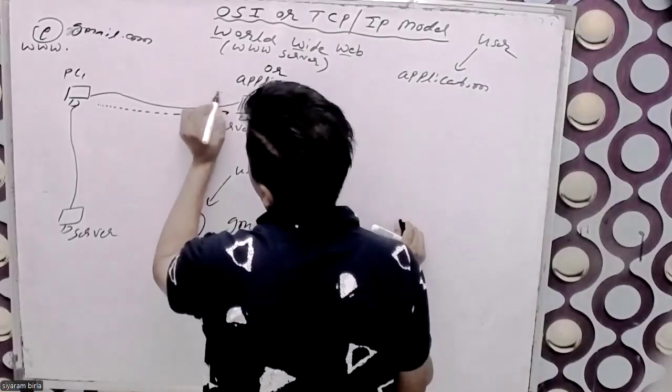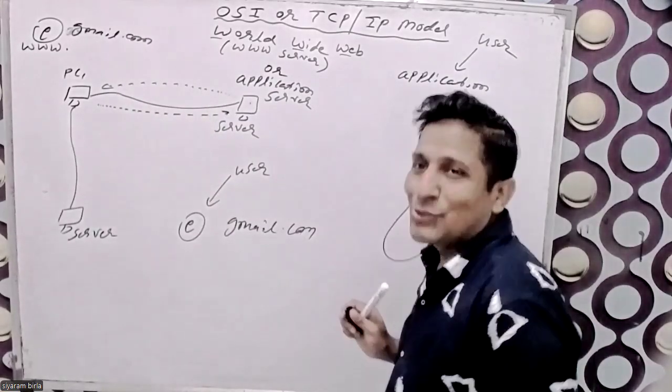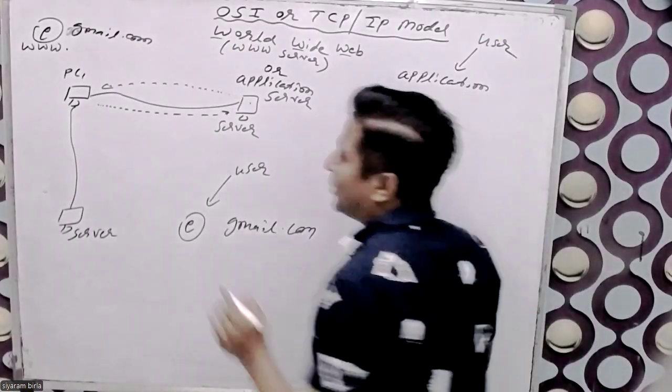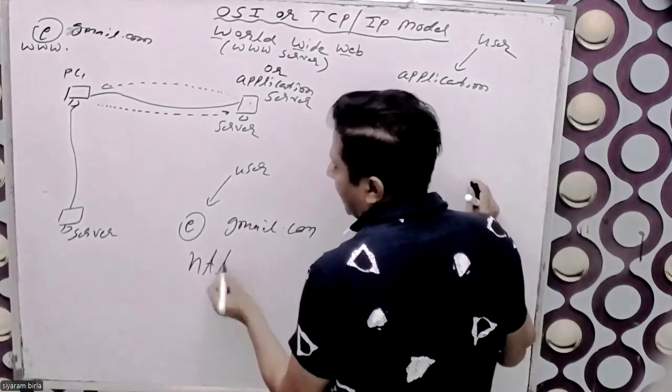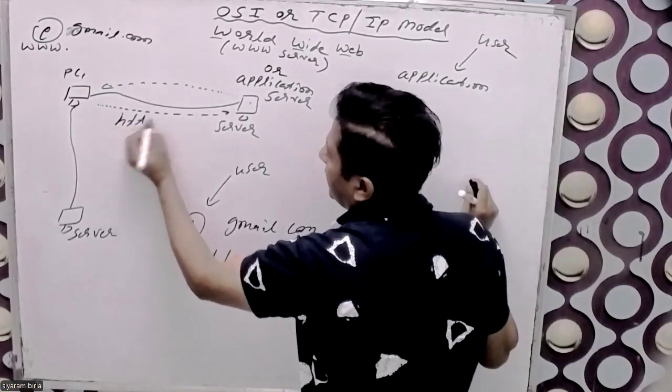After that, it will provide the application to the PC. So one protocol comes into the picture, that is called the hypertext transfer protocol. It is called HTTP.